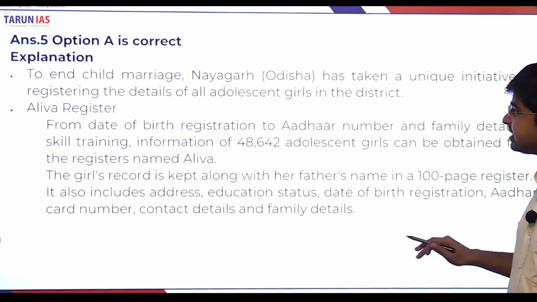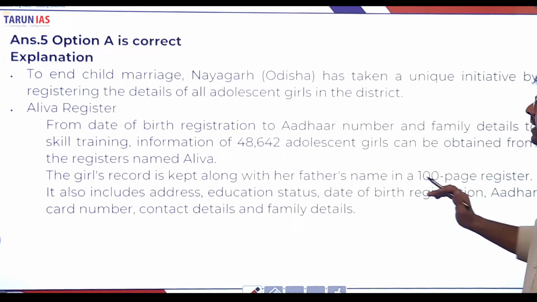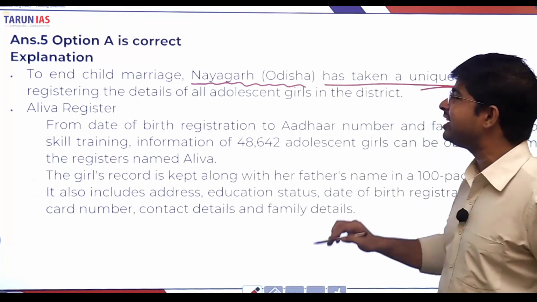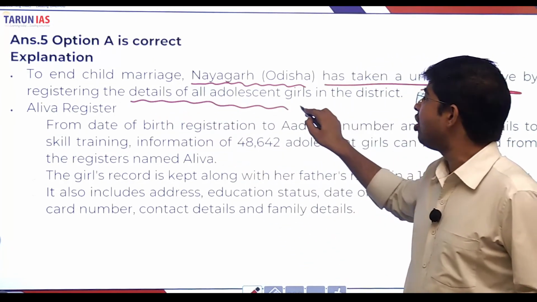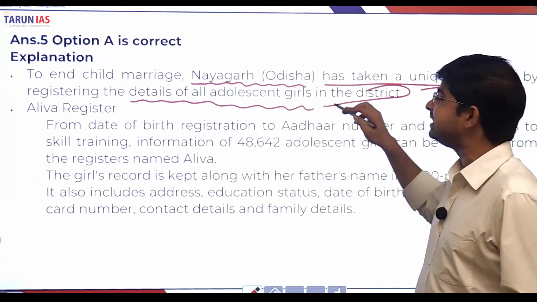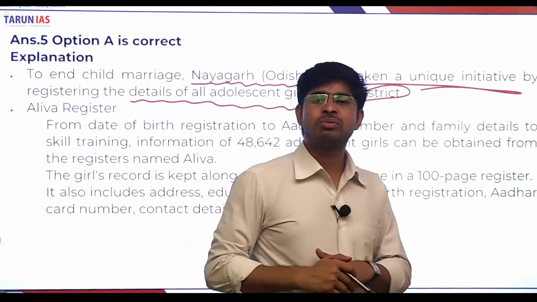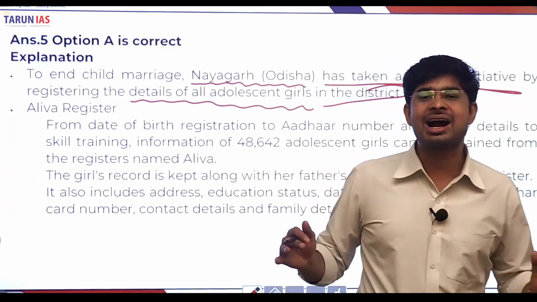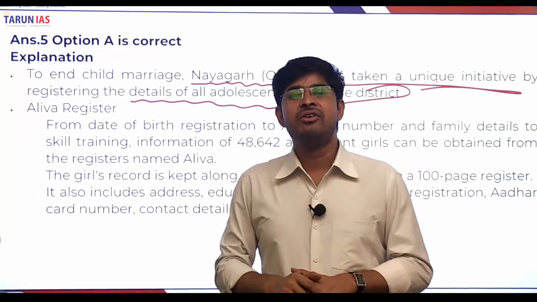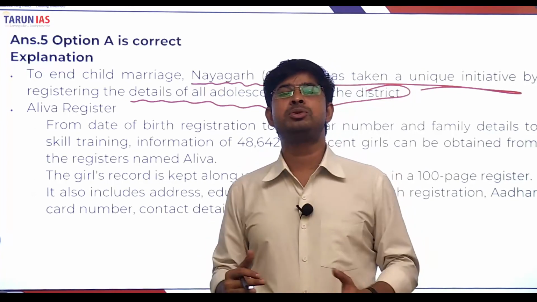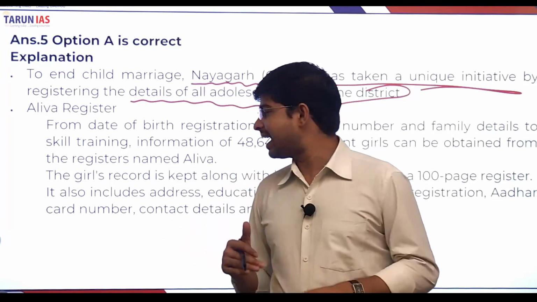You can see here, end child marriage: Nabarangpur, Odisha has taken a unique initiative of registering the details of all adolescent girls in the district. The Aliva register records date of birth, Aadhaar card registration and all this type of information. So it is a new step taken by the government.